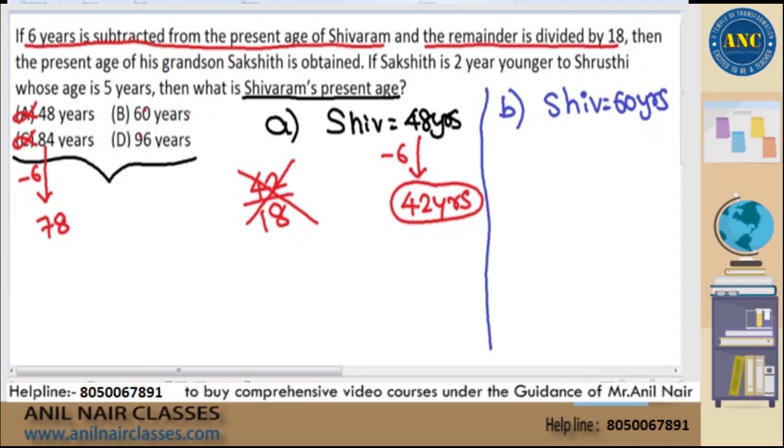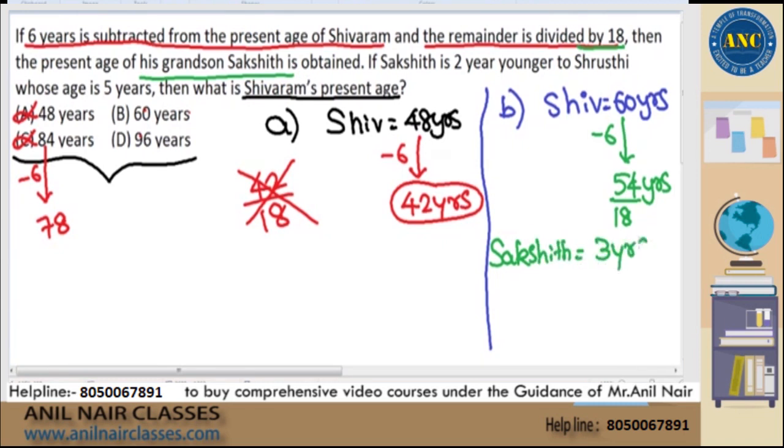Now listen to this carefully. If I subtract 6, 60 minus 6 is 54 years. Remainder is 54. The question says remainder is divided by 18. When I divide 54 by 18, 54 by 18 is 3. That is nothing but the age of his grandson Sakshit. So Sakshit, according to the option, is nothing but 54 by 18, 3 years. Right? Next, read the next statement.